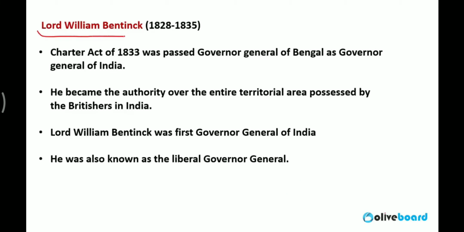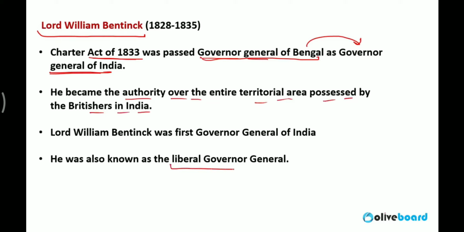Next is Lord William Bentinck. According to the Charter Act 1833, he was appointed as the Governor General of India. He was the first Governor General of India. So he got promoted from the position of Governor General of Bengal to Governor General of India. He became the authority over the entire territory possessed by the Britishers in India.